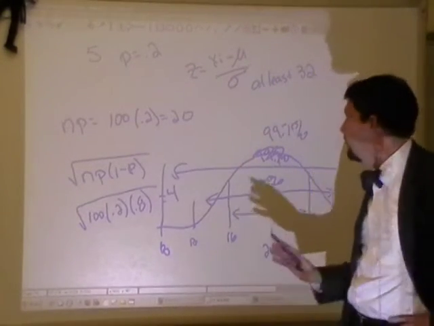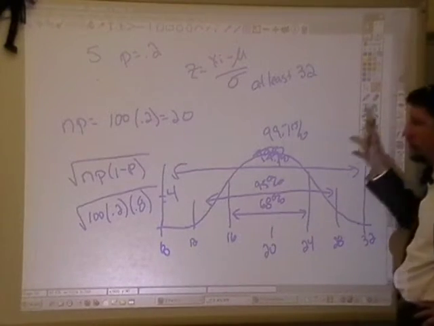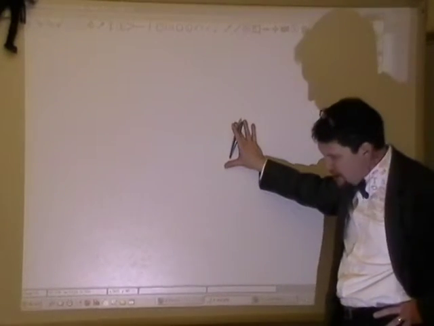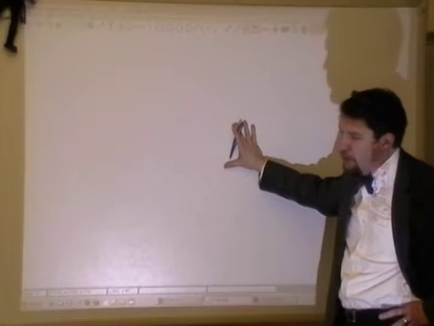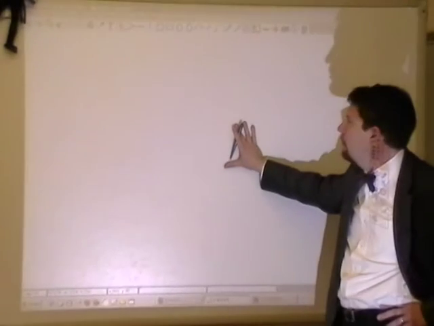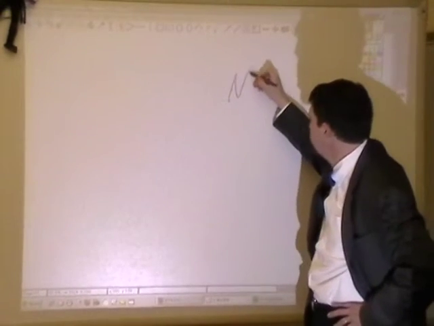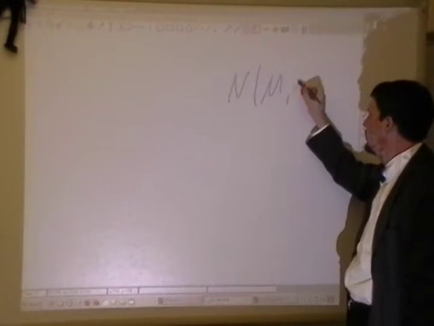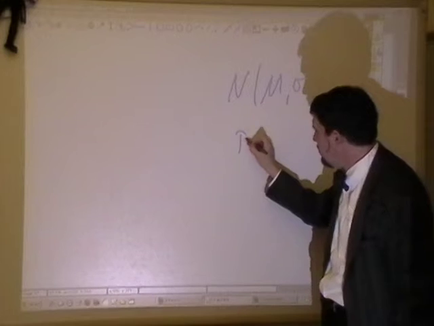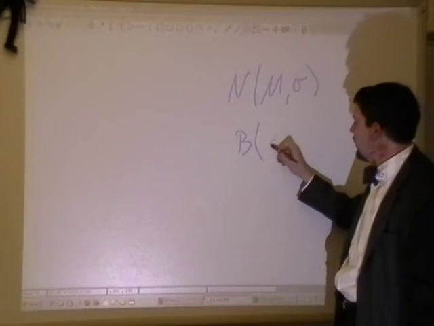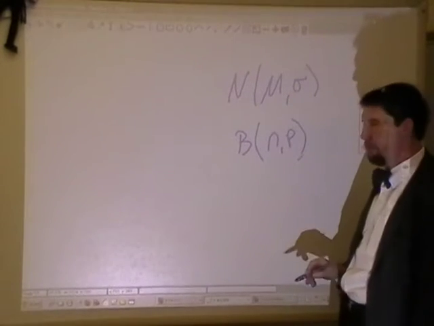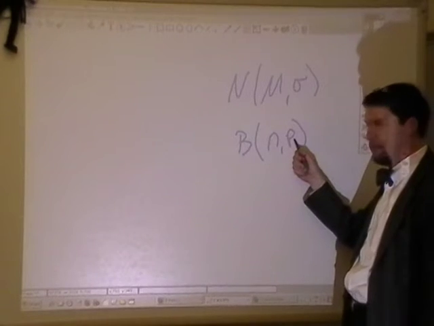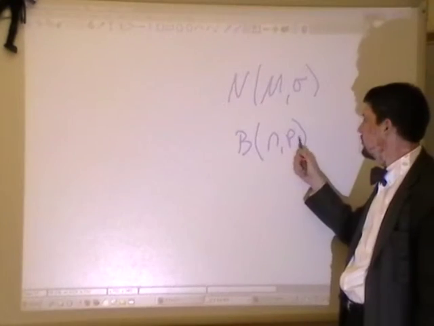Okay? And here's the very last thing that we need to talk about. If we ask you for the information about a binomial distribution, remember that a normal distribution had these two pieces of information, these two parameters, mean and standard deviation. A binomial distribution had n and p, where n is the sample size and p is the probability of success.